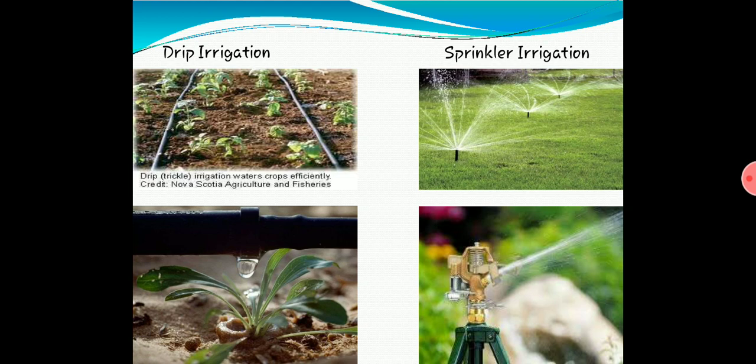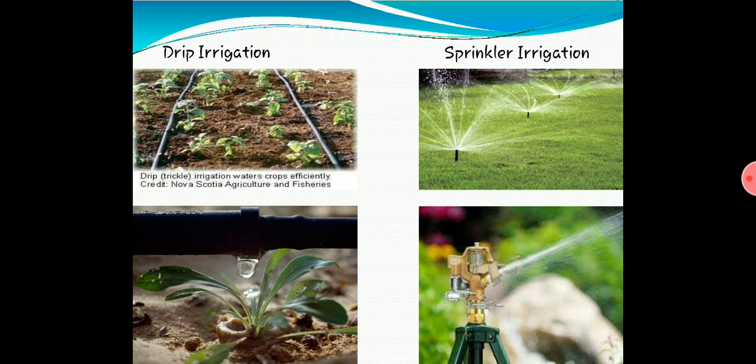So here water is not wasted. We are not allowing the water to flow in the field. We are only allowing a drop of water to fall near the root or near the base of the plant. So water is not wasted here. Once you install all the pipelines from a source, you can make the water fall onto the plants. So this is a very efficient irrigation system followed nowadays.